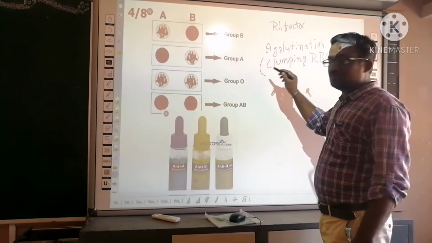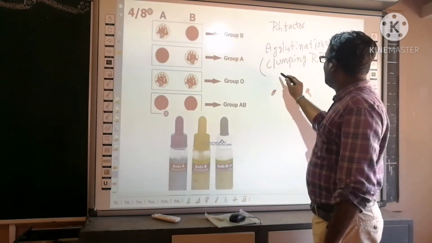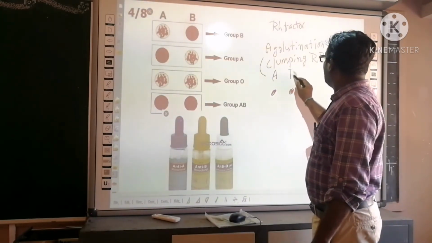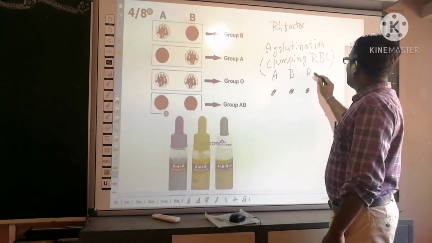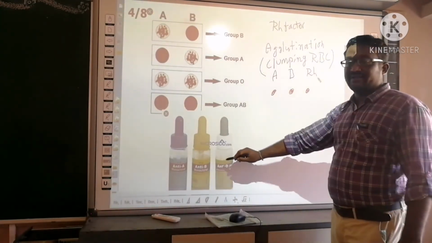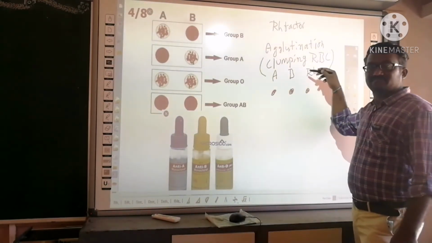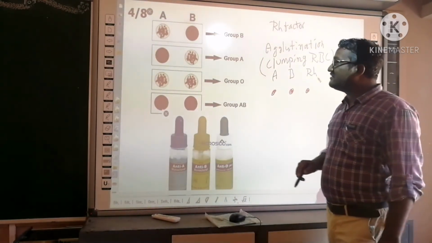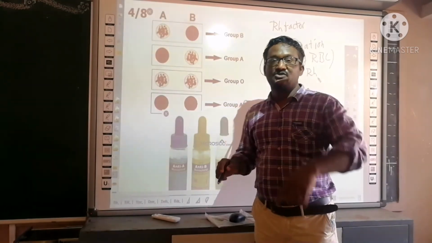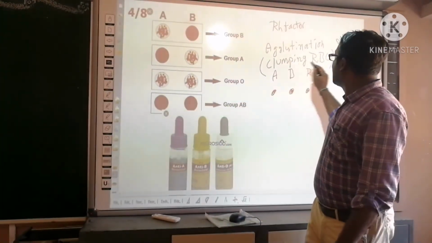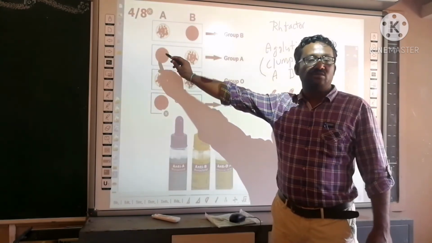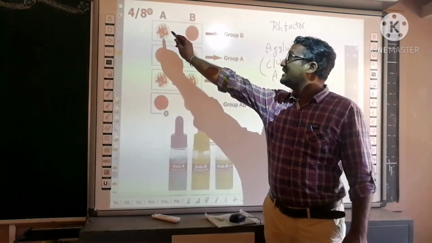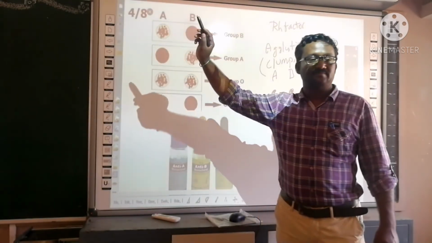Above that you have to put the 3 drops of anti-A sera, anti-B sera drop and RH factor drop. You have to mix them. So whenever you mix, first you have to observe the agglutination, that means clumping of RBC. You see here there is no clumping of RBC. Here there is a clumping of RBC.